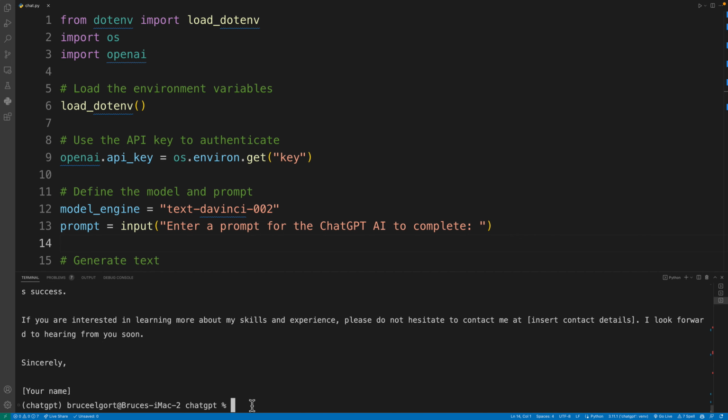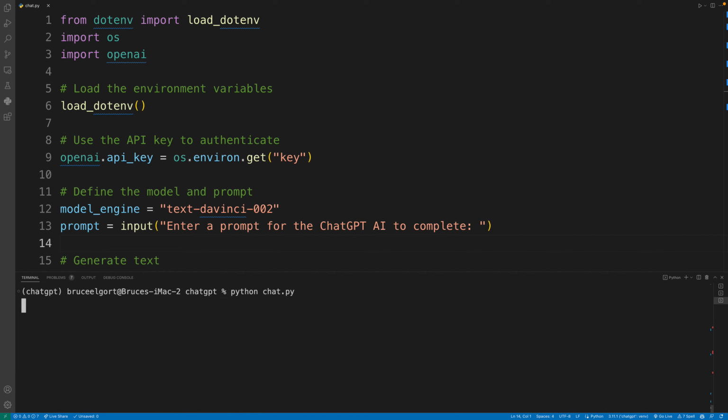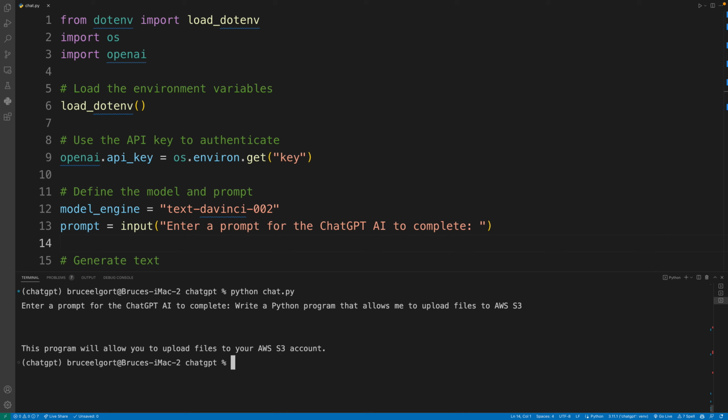Let me clear my terminal and let me run one more time. And I'm going to say, write a Python program that allows me to, let's do this, upload files to AWS S3. And some of you may know what this is, but it's what we call an object store that lives in the cloud that allows you to store things like pictures or files. So let's see what it comes back with.